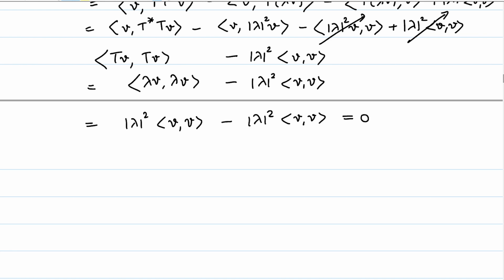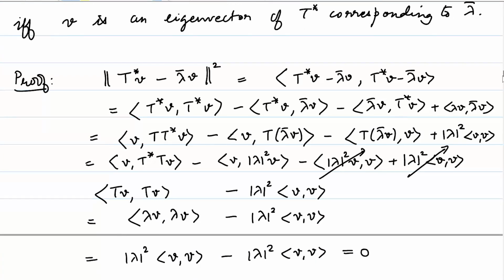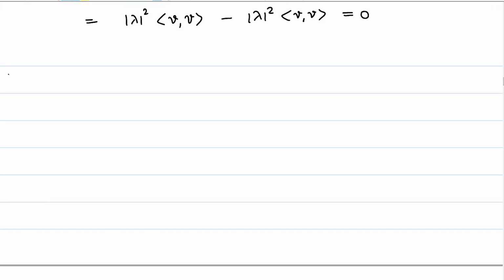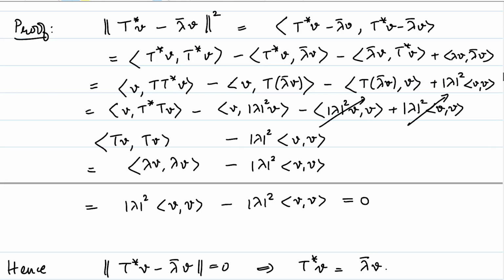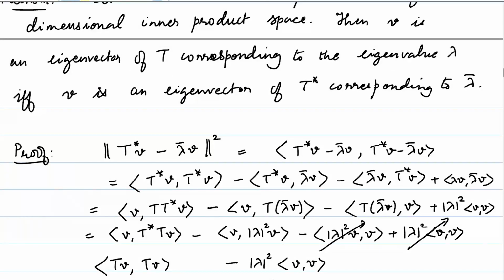So, what had we started off with? We had started off with the length of T star v minus lambda bar v, and we have just established that that object has to be necessarily equal to 0. Hence, the length of T star v minus lambda bar v is equal to 0, which implies that T star v minus lambda bar v is equal to the 0 vector, which hence implies that T star v is equal to lambda bar v. So, that establishes the forward direction.